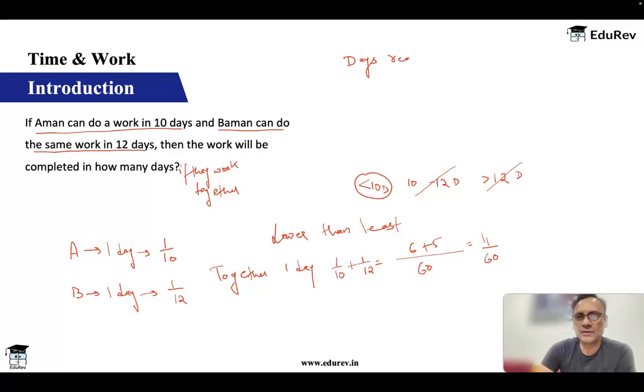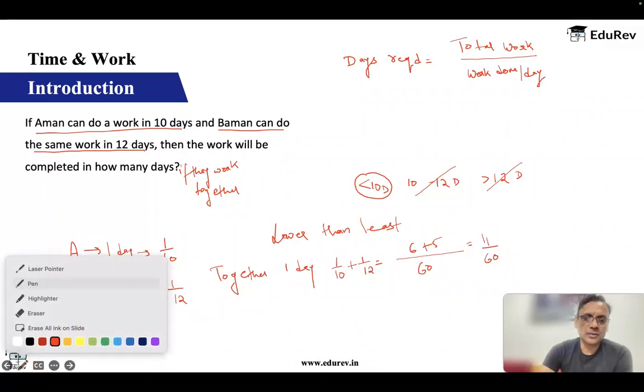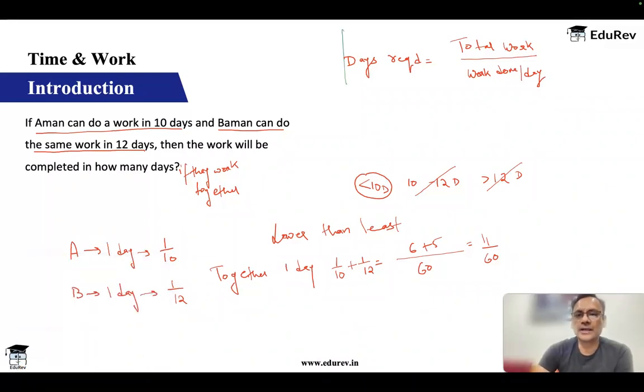And this days required can be hours required, minutes required, whatever. Days required is total work upon work done per day. Okay, days required upon total work done per day. Days required is equal to total work upon work done per day. Remember this. And after some time, you will not even require this. This is very, very intuitive.